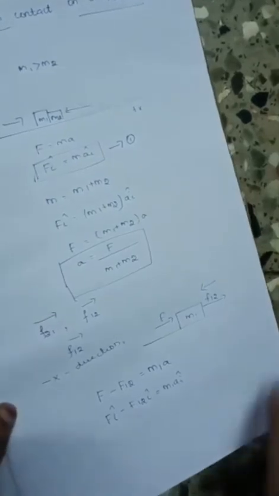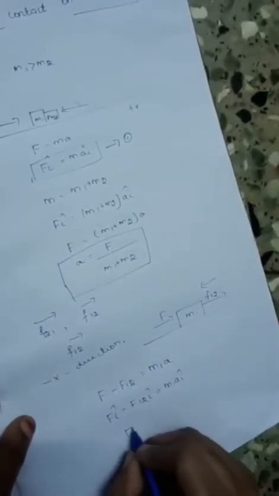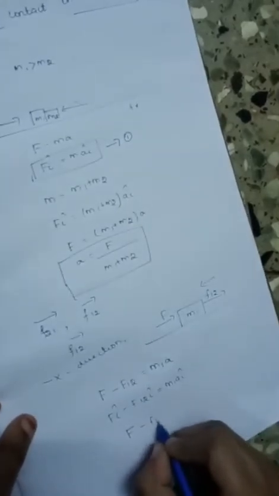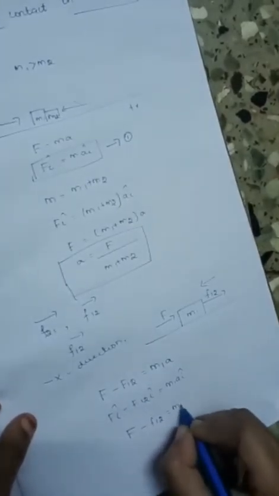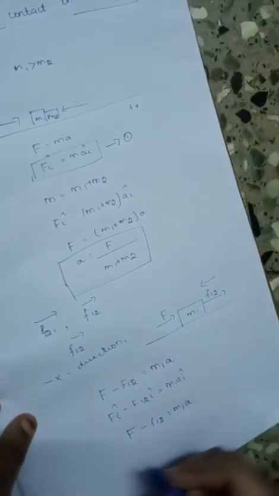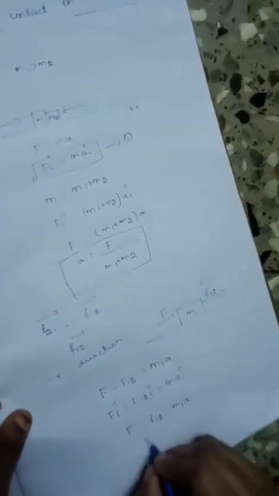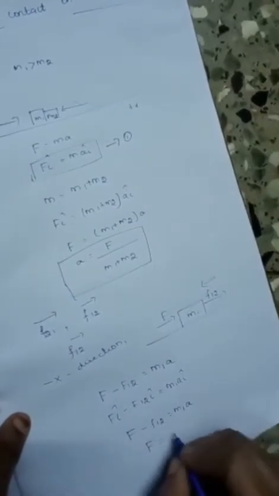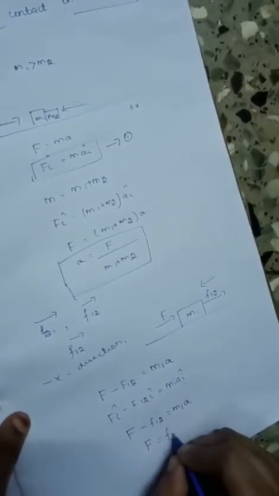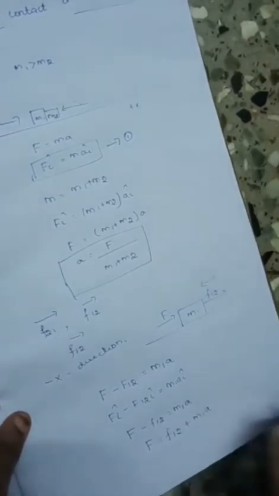So neglecting the direction, by comparing the equations, we can write it as F minus F12 is equal to m1a. We already know the value for a, so here we are going to substitute the value for a. Before that, F minus F12 is equal to m1a; moving F12 to this side as positive, we get F is equal to F12 plus m1a, right?